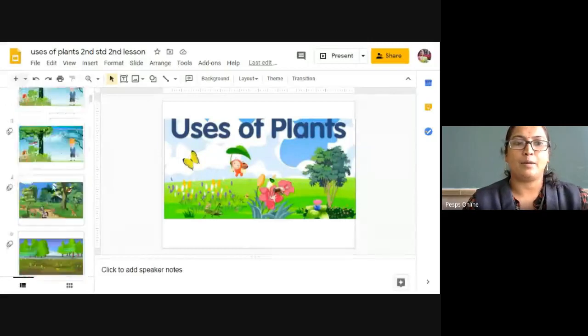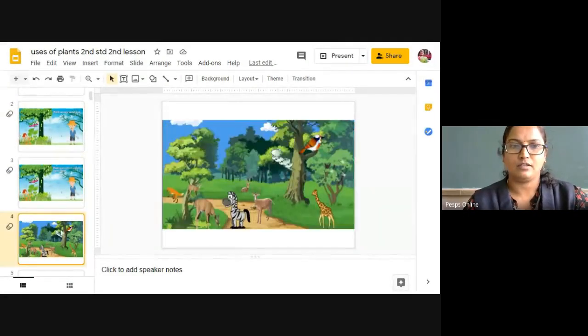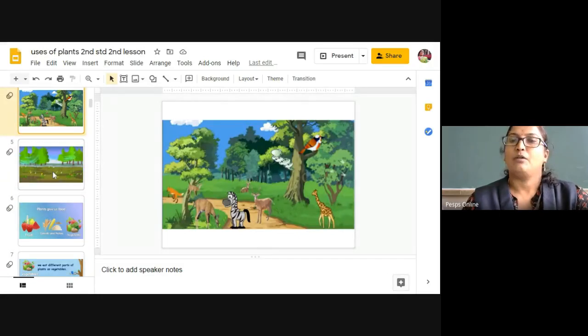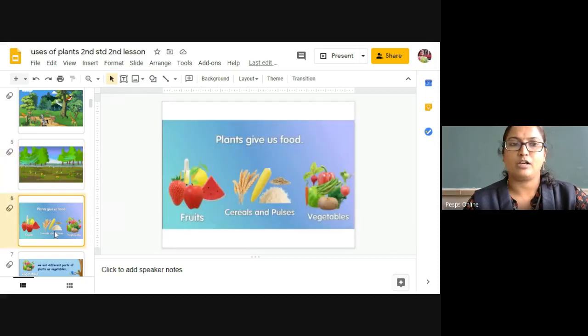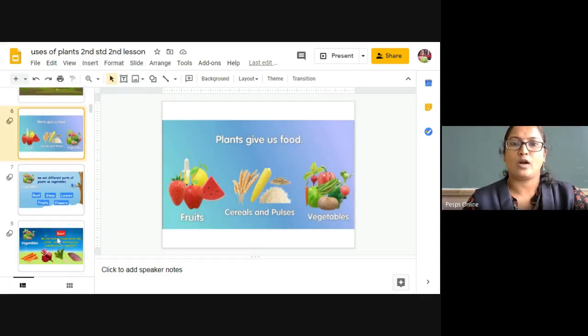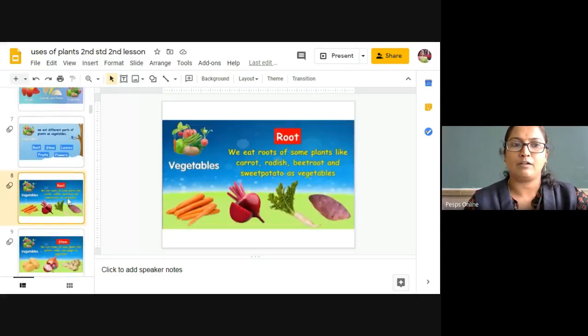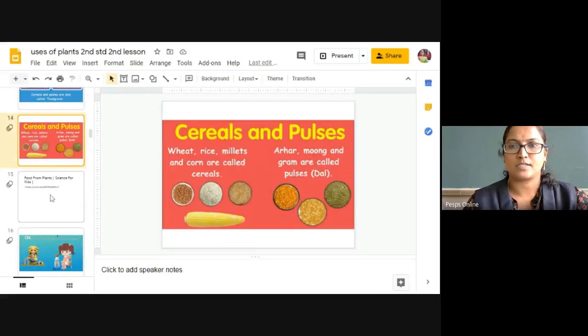In the previous class, we studied the uses of plants. A plant is a habitat for so many living things in nature, and plants provide us fresh air. We consume many fruits of plants as food, and different parts of plants, as well as cereals and pulses.